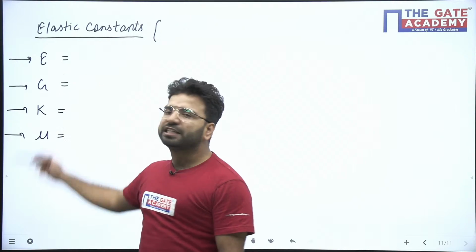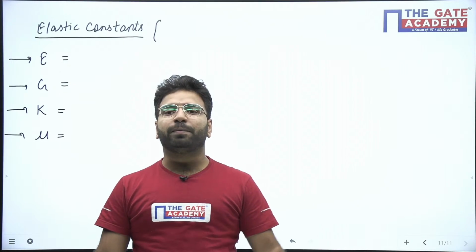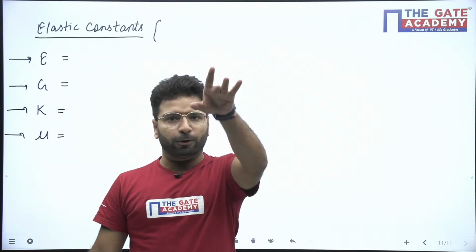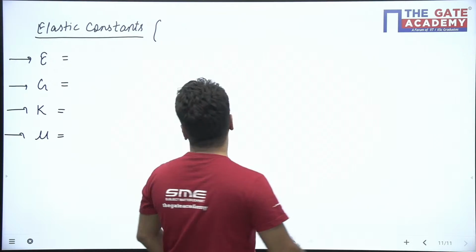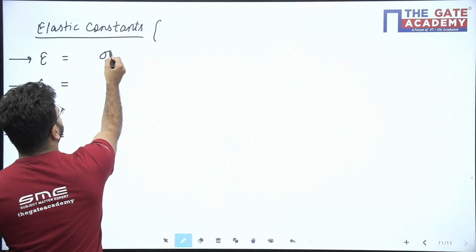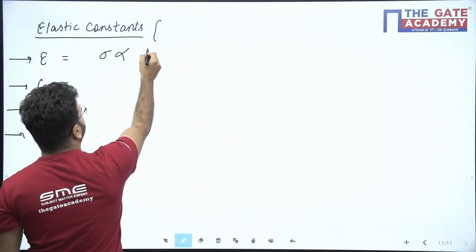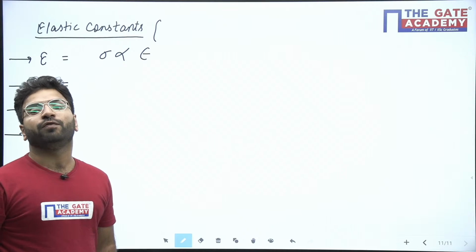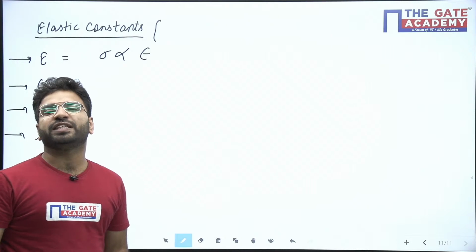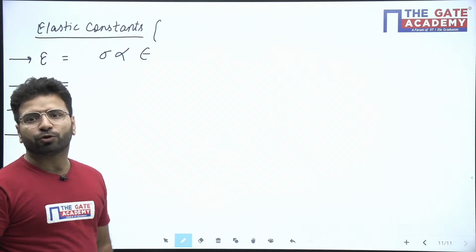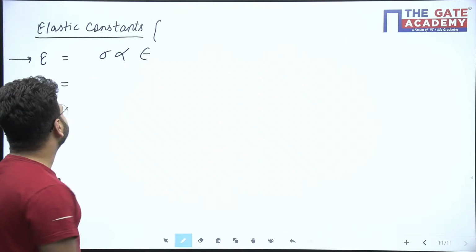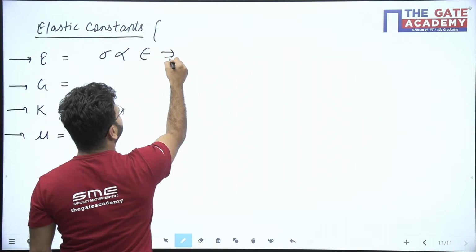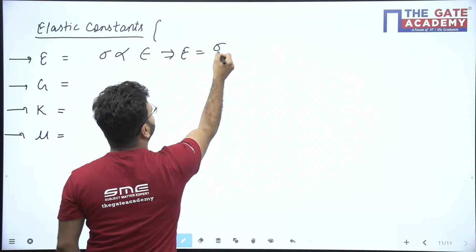Okay, so E is our Young's modulus. That will be derived with the help of Hooke's law. I hope all of you are aware about Hooke's law. What is Hooke's law? Hooke's law is normal stress or axial stress directly proportional to strain, axial strain. So stress is directly proportional to strain. Which stress here? It's a normal stress here. Okay, so normal stress by normal strain is our Young's modulus. So E is our normal stress by normal strain.